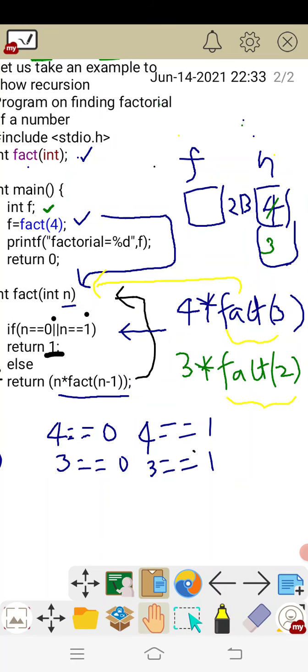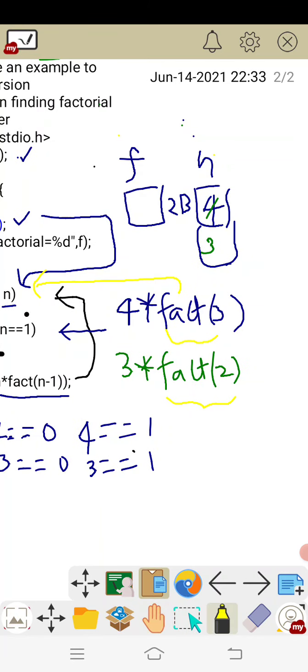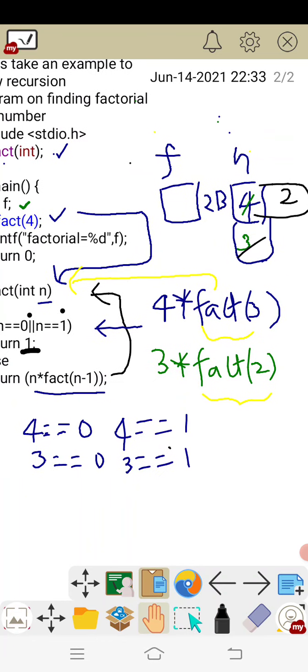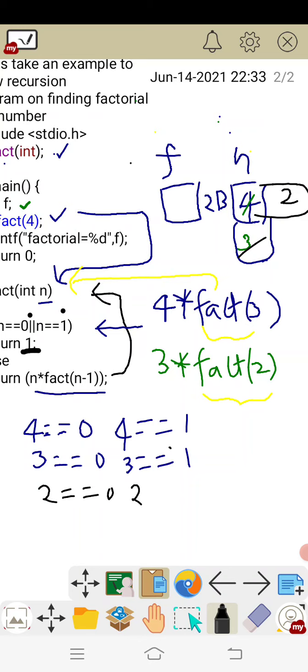Now from this, again the fact of 2 function is called, and the new value of n is going to change to what? The new value of n is going to change to 2. Again check the condition. 2 double equal to 0, the condition is false. 2 double equal to 1, the condition is false.